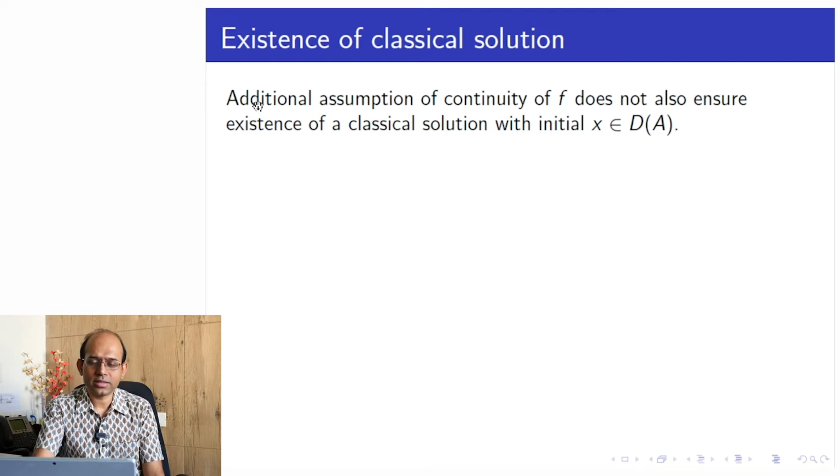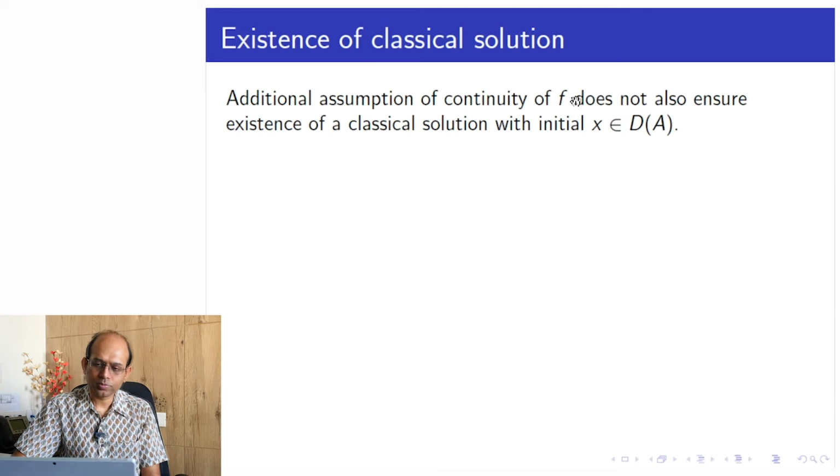As I have discussed just now, the additional assumption of continuity of f does not ensure existence of a classical solution with initial point x in the domain of A. I have not given any example yet, but I would surely give one towards the end of this topic, where I would provide one particular f and a particular choice of x, where f would be continuous but the equation would not have a classical solution. This example I have taken from the book of Pazy.